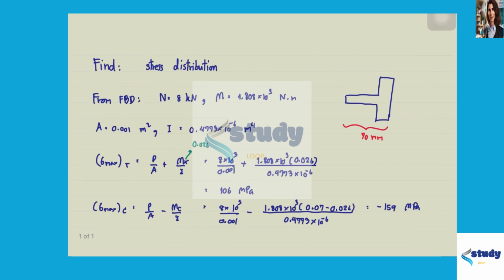So we can draw the stress distribution across the area is like this. The maximum compressive stress occurred here, and the maximum tensile stress occurred here at 106 megapascal, and here it is minus 159 megapascal. It'll be like this.